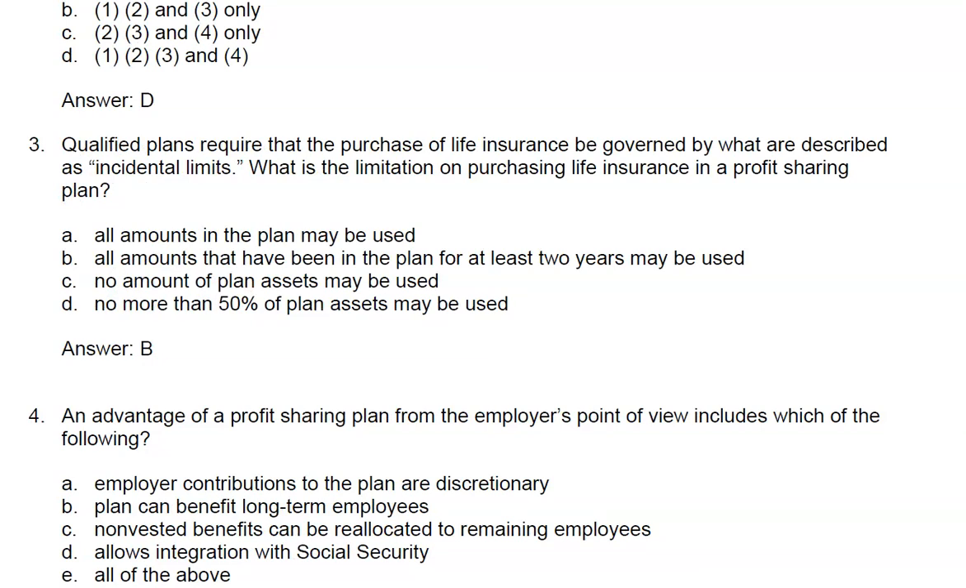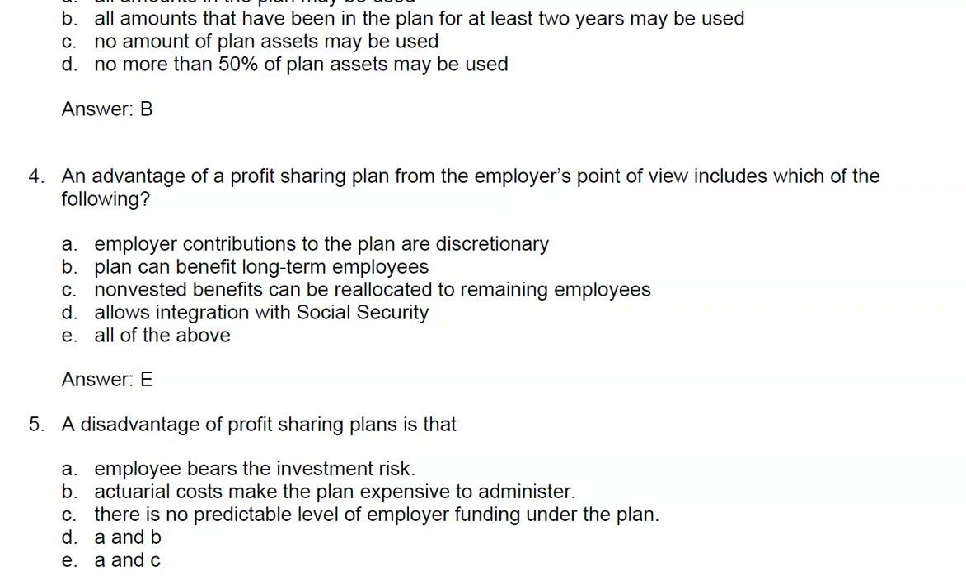Question 4. An advantage of a profit-sharing plan from the employer's point of view includes which of the following? A. Employer contributions to the plan are discretionary. That is true. B. Plan can benefit long-term employees. That is true. C. Invested benefits can be reallocated to remaining employees. Correct. D. Allows integration with Social Security. That is true. So the proper answer is E, all of the above.